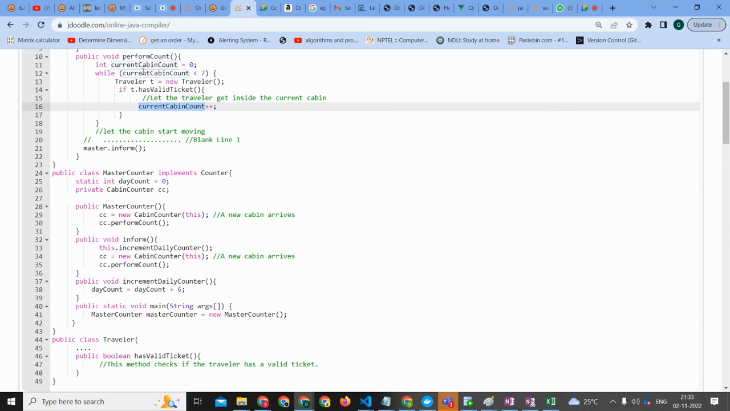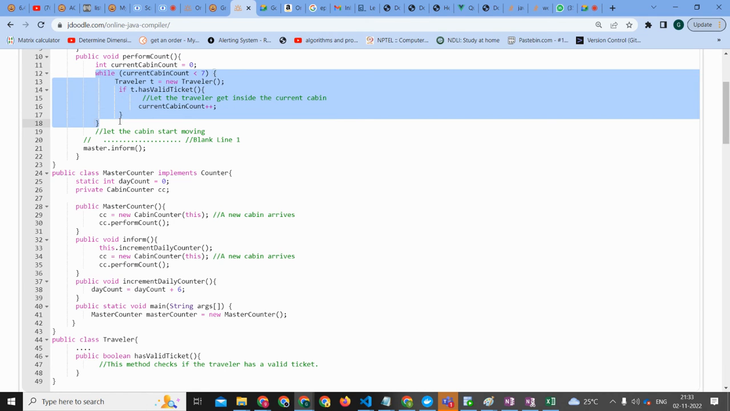And once it is equal to 7, this while loop will stop. Then it will come to the next line, which will count the number. Once the current cabin count is 7, the while loop will stop, right? All these are inside the while loop. Are you able to see this?